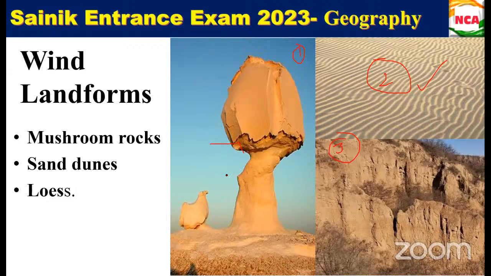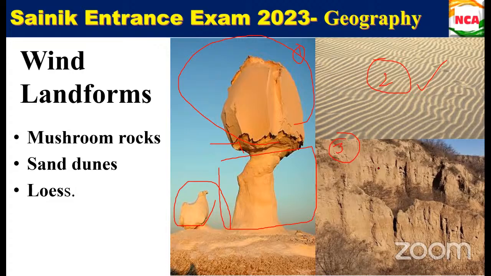So after a point of time, what will happen? This will also be getting eroded, and this big rock structure will be falling down. After a point of time, it will become like this, because only the lower portion is getting the wind, right? Wind blows, so these are the different landforms that have been formed because of wind.